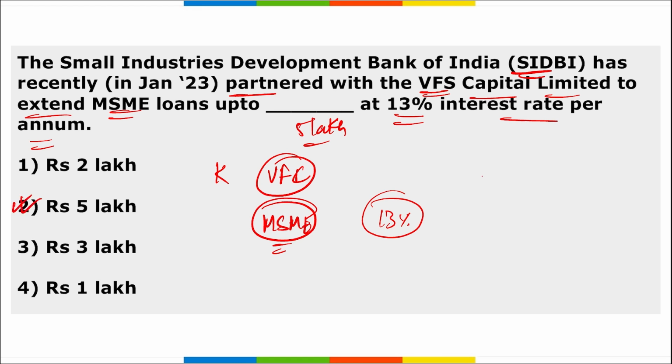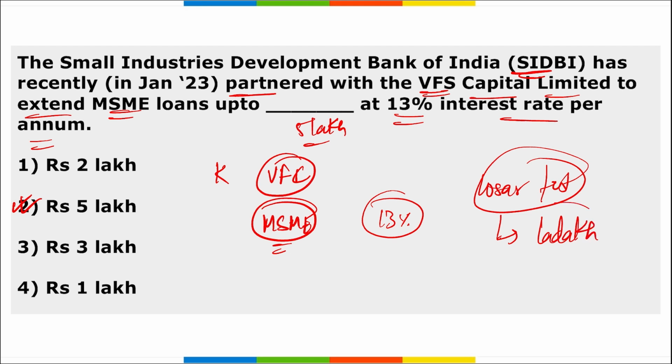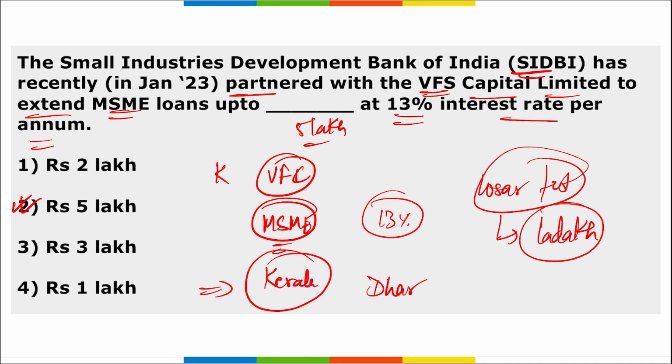Apart from this, if I ask you about the Losar festival, where was it held? This was held in Union Territory Ladakh. Then remember, which is the first complete library constituency in India? It is in Kerala, Kerala's Dharmadam. It is the first complete library constituency of India.